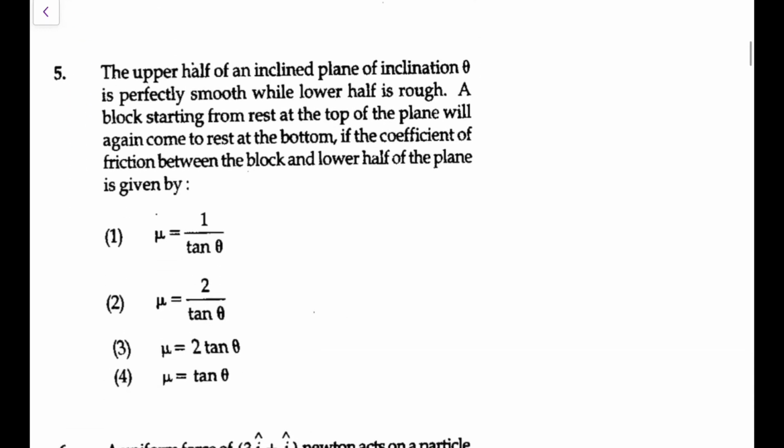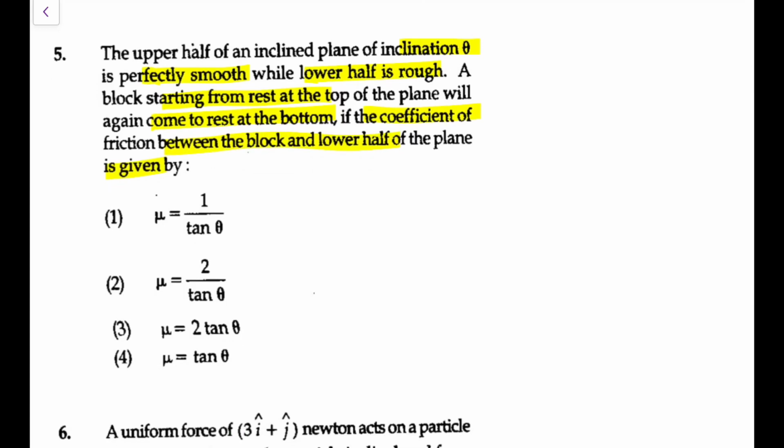Next, the upper half of an inclined plane of inclination theta is perfectly smooth while the lower half is rough. A block starts from rest at the top and will again come to rest at the bottom if the coefficient of friction between the block and the lower half is given by. Again, it's a very standard result that you might have been taught. So take it like this. This is an incline. Let's say the first half is smooth and the second half is rough. It starts from here, from rest, and ends here at rest.